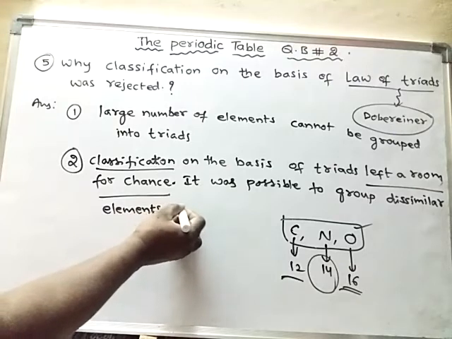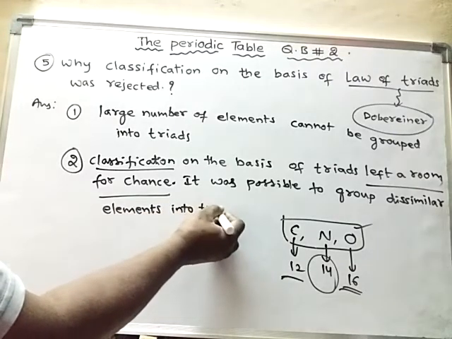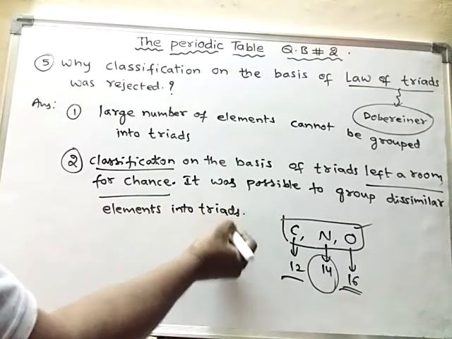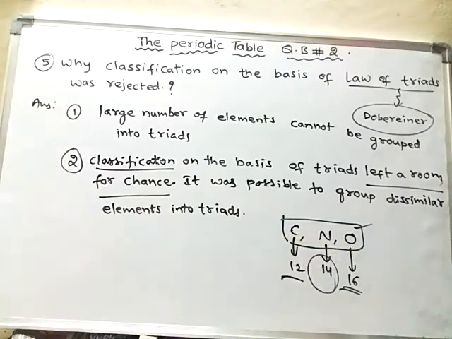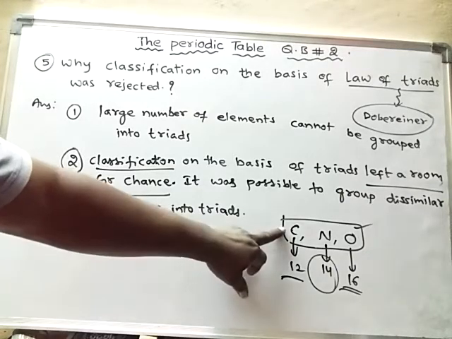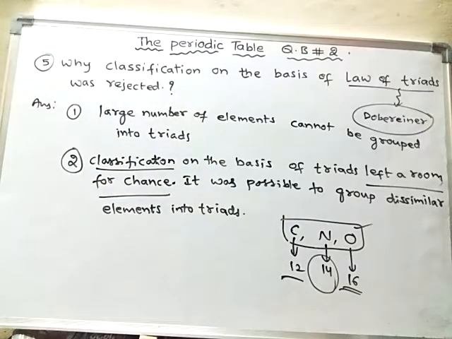Dissimilar elements into triads. See, carbon, nitrogen and oxygen, we can make them into triads, but still they are not having similar properties. Hence, such a classification is a false classification.